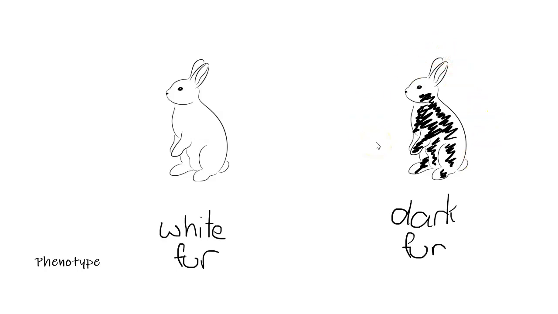The problem would be if we only had dark furred rabbits in the population is if there was an environmental change in that area. So let's say over time that area became colder and colder and gradually it started getting more and more snow. That would mean that if there was lots of snow, the white rabbits would have an advantage because they would blend into their environment and the predators would not be able to see them quite so easily. So we would end up with a greater proportion of white rabbits in the population because they would survive and be able to pass on their phenotype to the next generation.